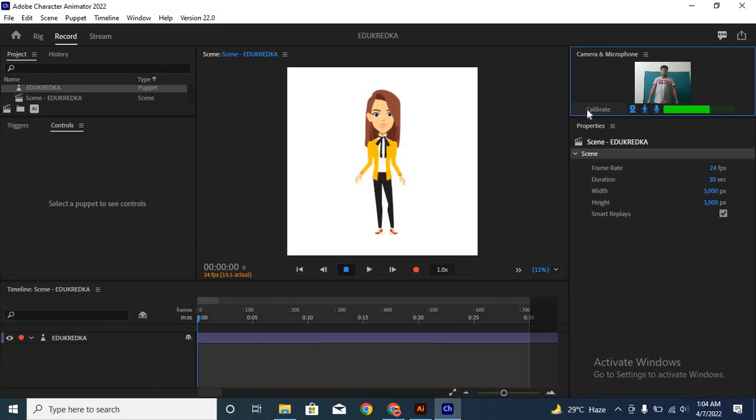Okay, so you can see it has calibrated the body arms, so you can use the body tracker now. It is a bit advanced, so I will strongly recommend you not to use the body tracker.